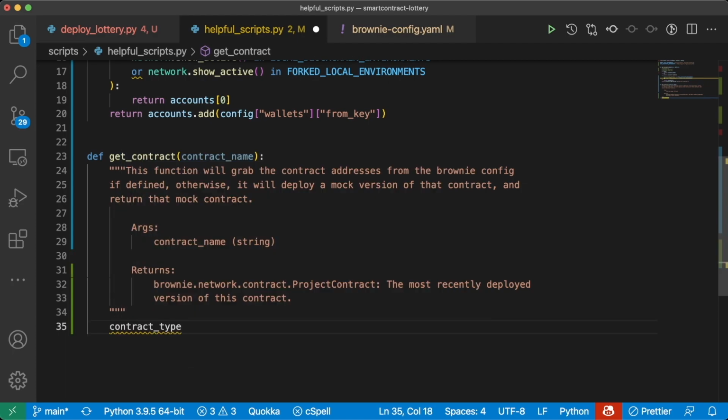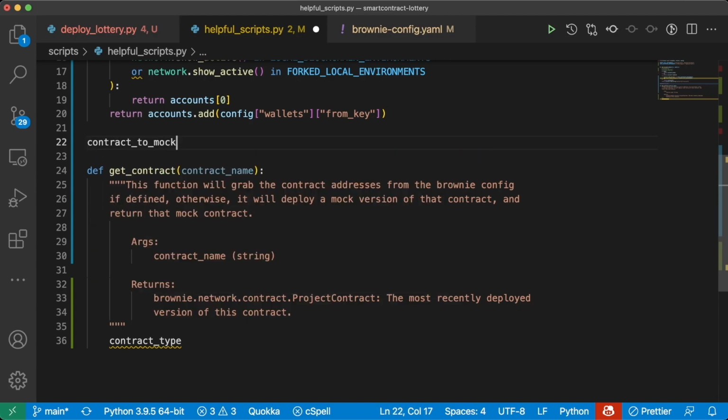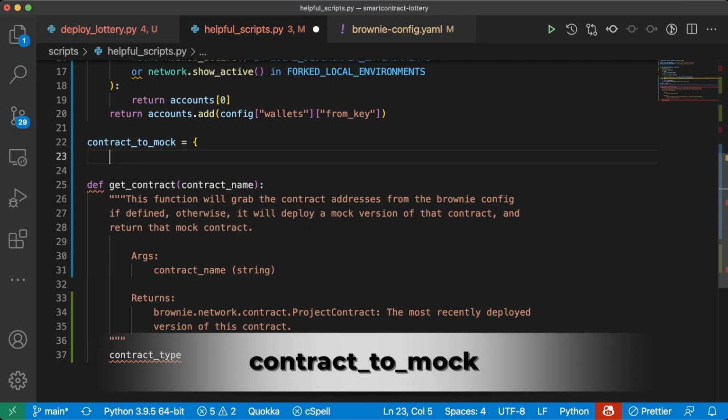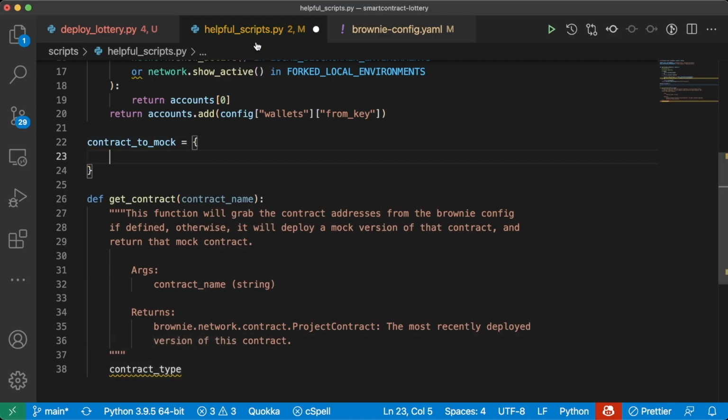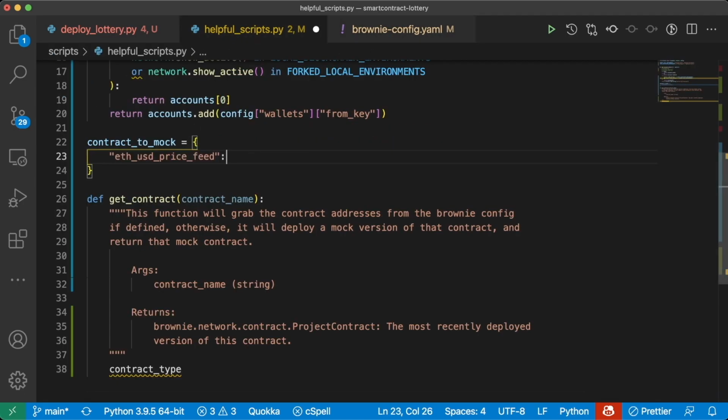And from this name, we're going to get the type of contract that it is, contract_type. And to do that, we're going to have to create some mapping that'll map the contract names to their type. So right above, we're going to do contract_to_mock, and we're going to create a mapping in here, which will map everything out. So an ETH/USD price feed is going to be of type MockV3Aggregator.